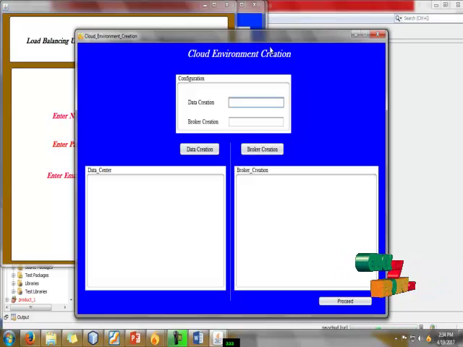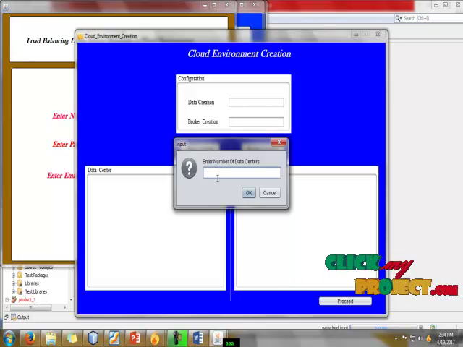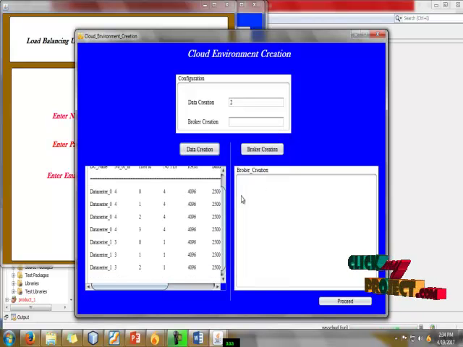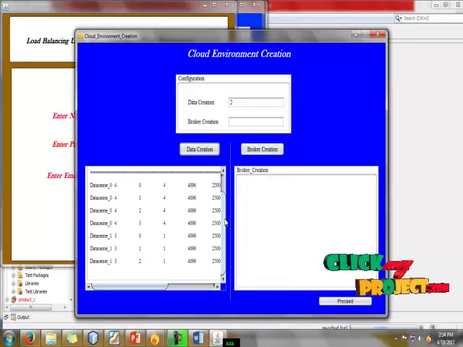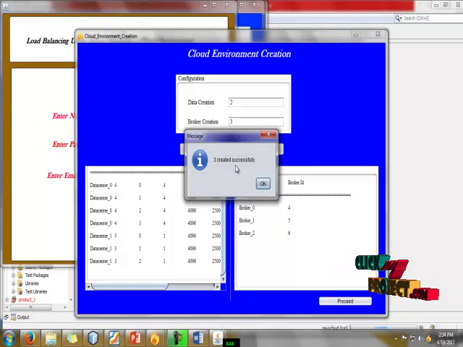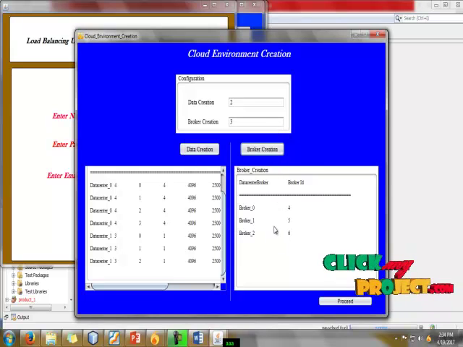Cloud environment creation. Here we have to create our data center and data broker. Here we enter the number of data centers. I will give number 2. Okay, 2 data centers are created successfully. Here we can see the data centers which were created. Next we are going to create our brokers. I will give number 3 for data center brokers. 3 data center brokers are created successfully. Now we can see our brokers shown in this box.